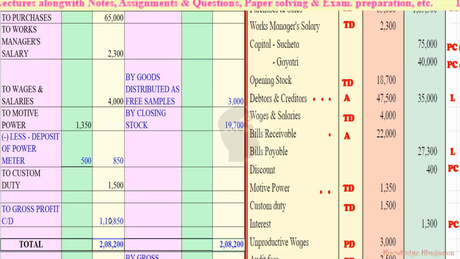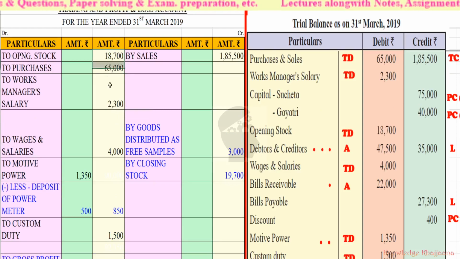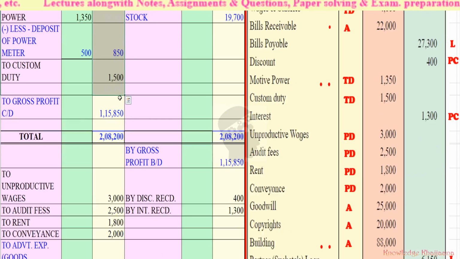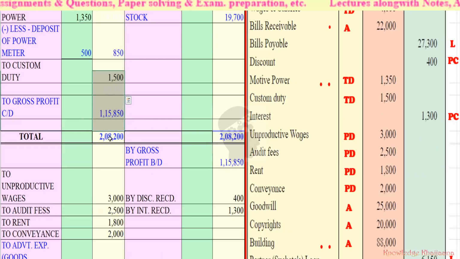Now, how to calculate the gross profit? If we calculate this total from opening stock up to here, and we deduct this total from rupees 2,08,200, then we will get the gross profit as rupees 1,15,850. Okay, now this gross profit carried down we will write in the trading account debit side, and the same gross profit will be brought down into the profit and loss account credit side.